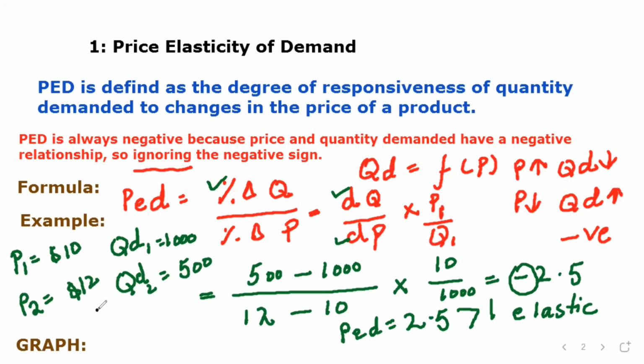On the y-axis we take price, and on the x-axis we take quantity demanded. Our answer is that PED is elastic, or greater than 1, so the curve should be flatter, like this. I hope you understand the concept of price elasticity of demand. Let's move to the next page.